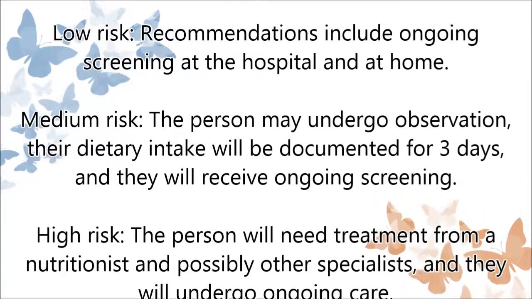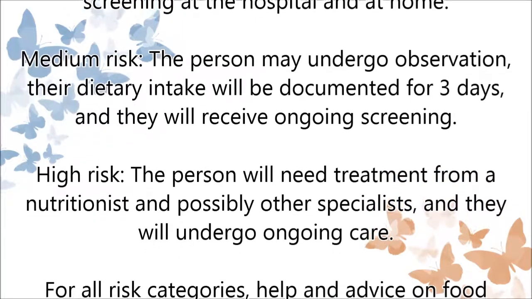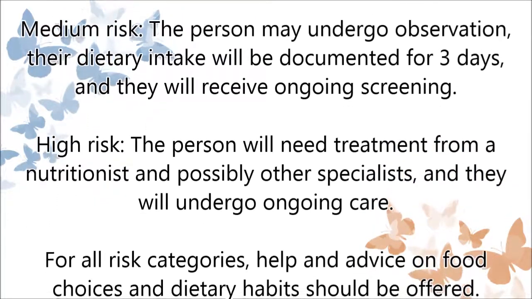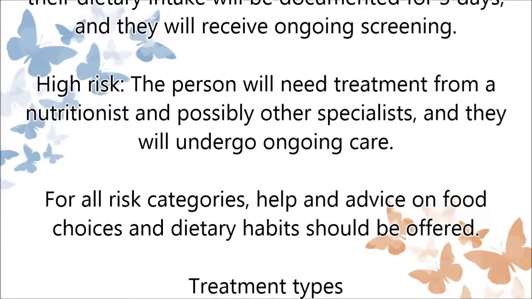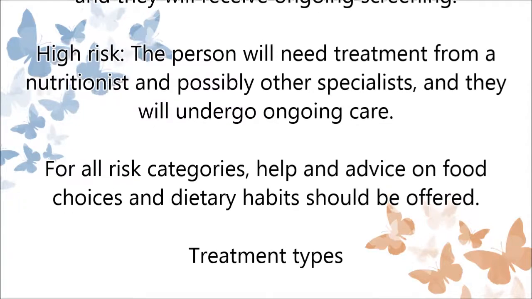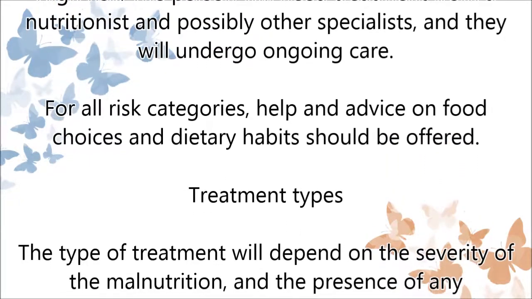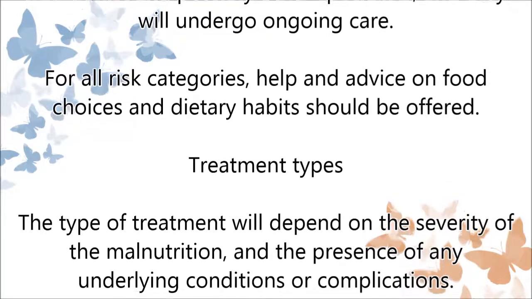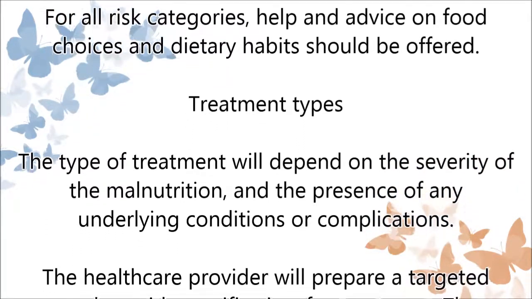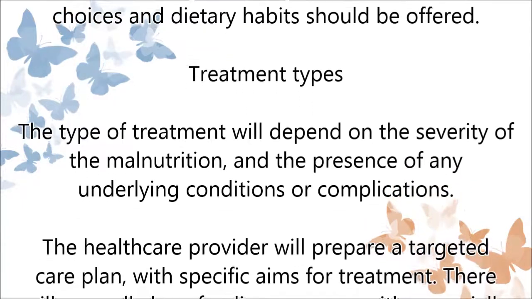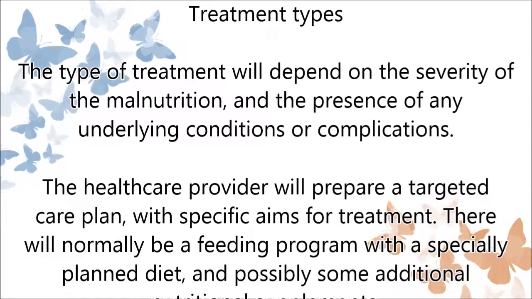Treatment following the MUST screening. The following may happen. Low risk. Recommendations include ongoing screening at the hospital and at home. Medium risk. The person may undergo observation, their dietary intake will be documented for 3 days, and they will receive ongoing screening. High risk. The person will need treatment from a nutritionist and possibly other specialists, and they will undergo ongoing care. For all risk categories, help and advice on food choices and dietary habits should be offered.